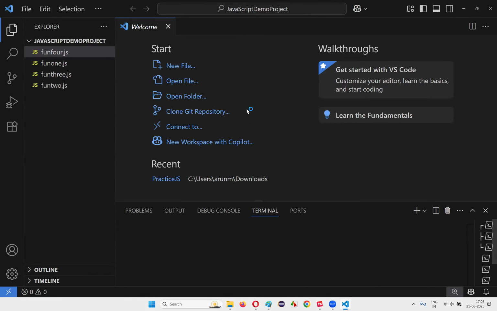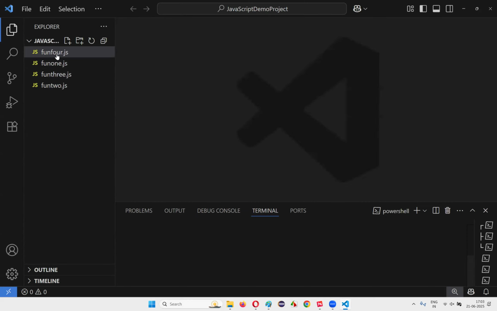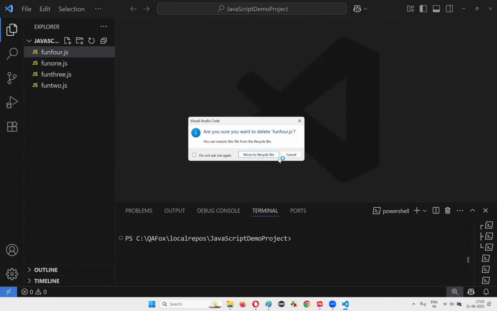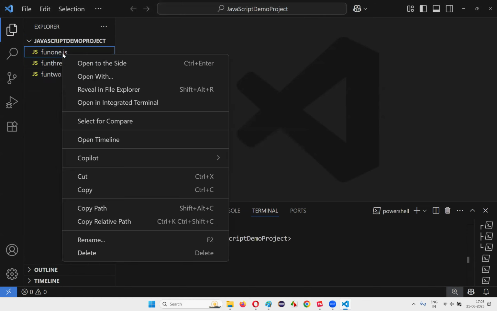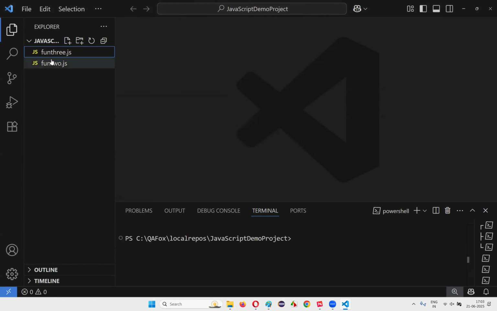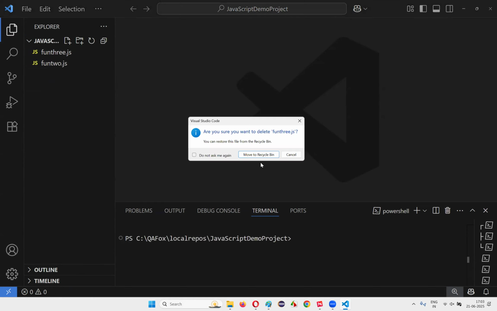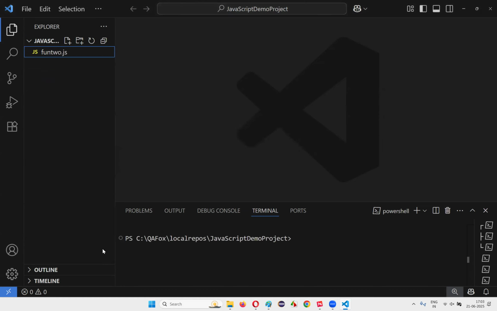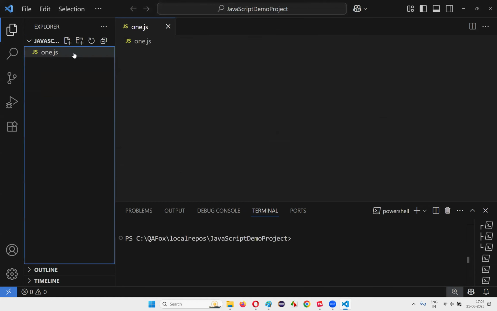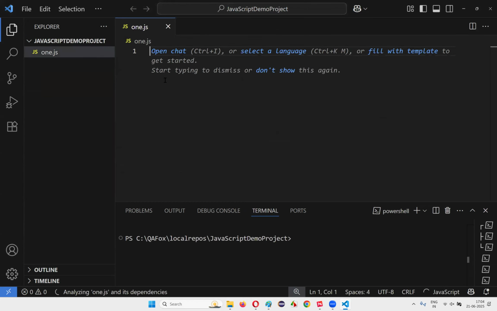So after you understand what exactly are local variables and global variables, let me delete these previous examples. Okay, these are not required. I'll be creating fresh JavaScript files for us. Okay, I'll just create a JavaScript file. Let's say 1.js.